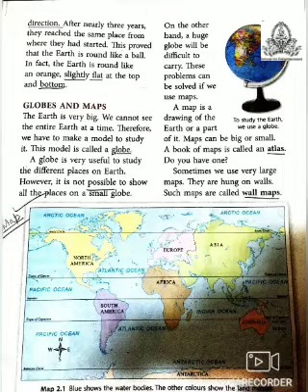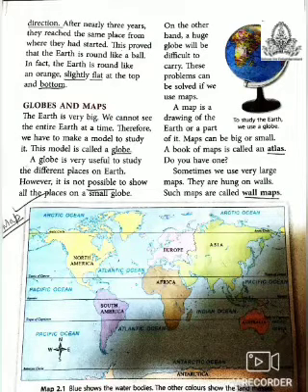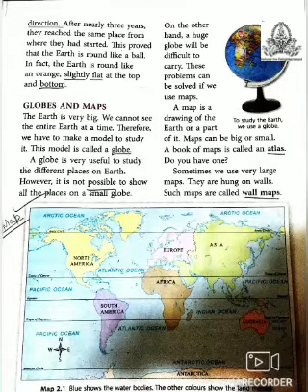Our next topic is globes and maps. Now as you all know, the earth is very big. We cannot see the entire earth at a time, so we use a small model which is called a globe. It looks like an earth. It is round in shape, right? It is very useful to study different places on the earth, but as the globe is very small in comparison to the earth, it is not possible to show all the places on a small globe. On the other hand, it is very difficult to carry a globe, so we can use a map.